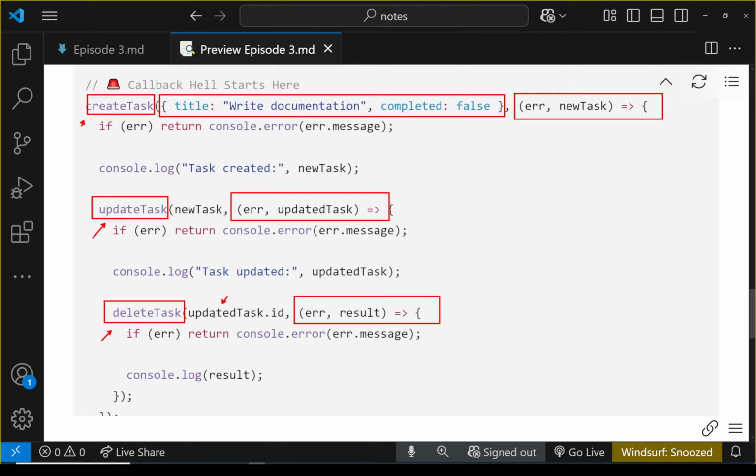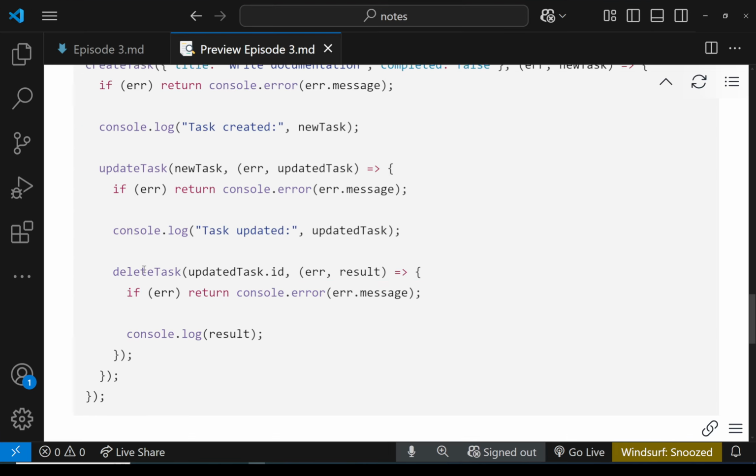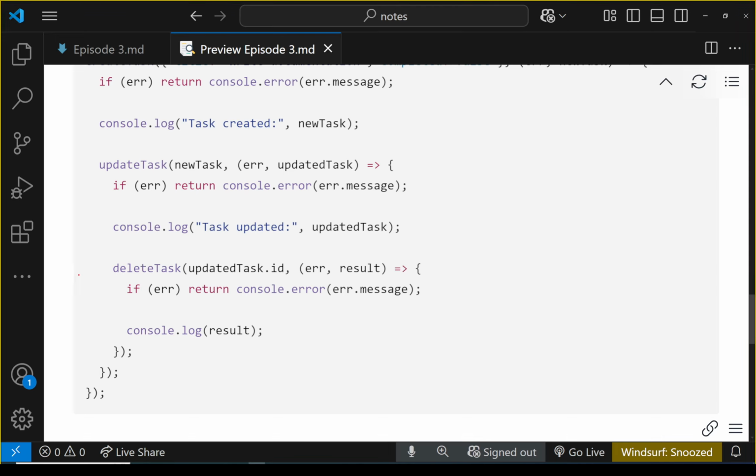And these are the first parameter. For example, for delete task, we receive the ID of a task. For update, we receive a task. For create, we receive a task. If you take a look at the code, you will understand that we are creating levels of indentation.